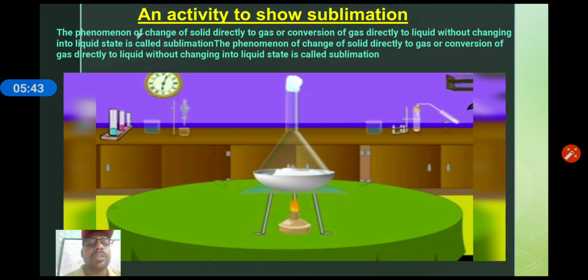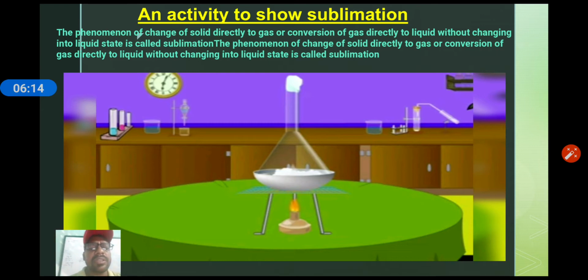You can also see what I have written here: the phenomenon of change of solid directly to gas, and the conversion of gas directly to solid without changing into liquid state, is called sublimation.